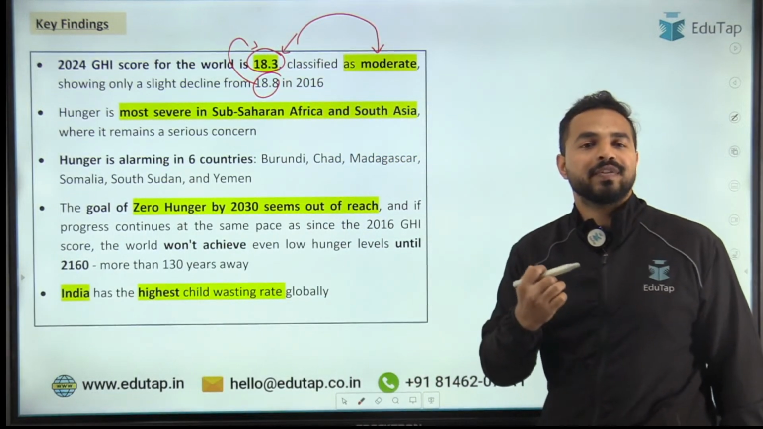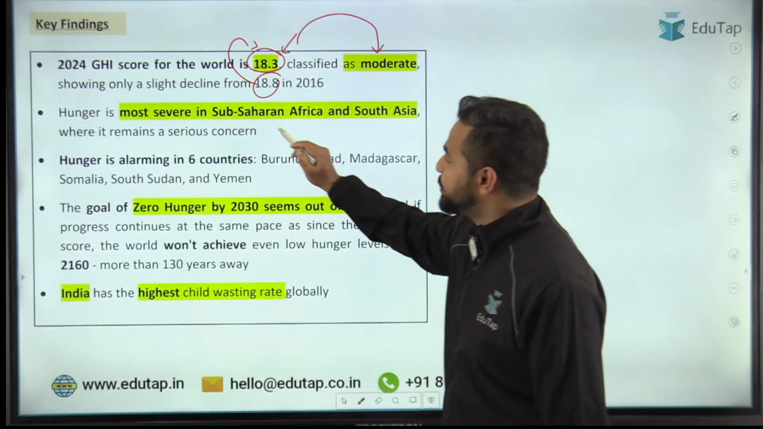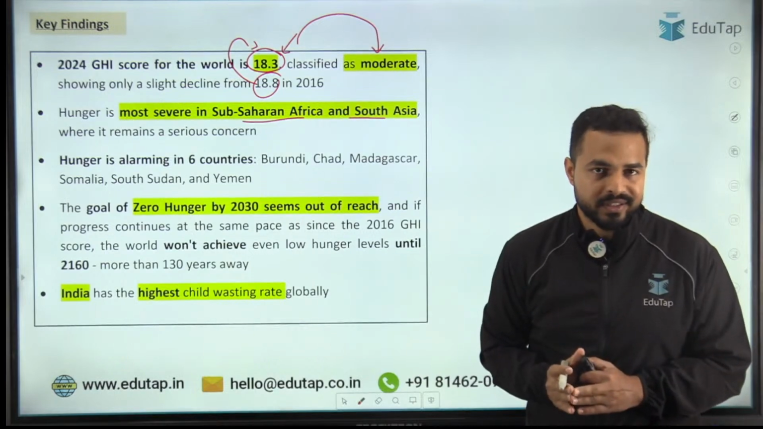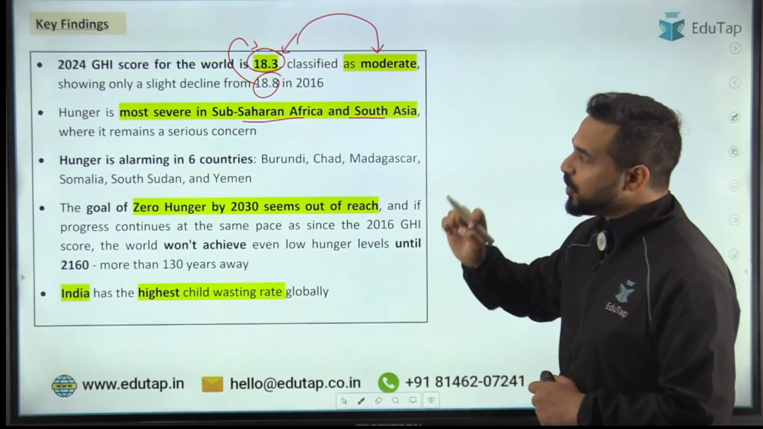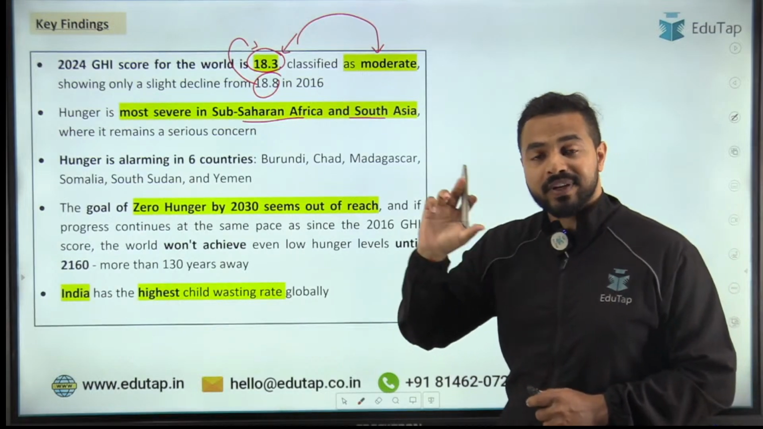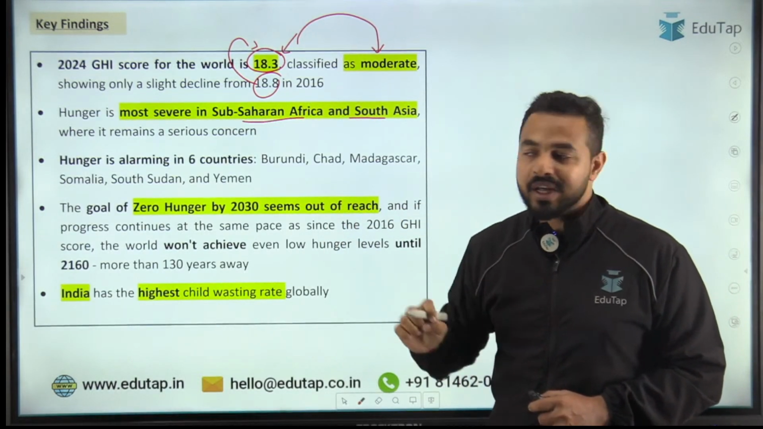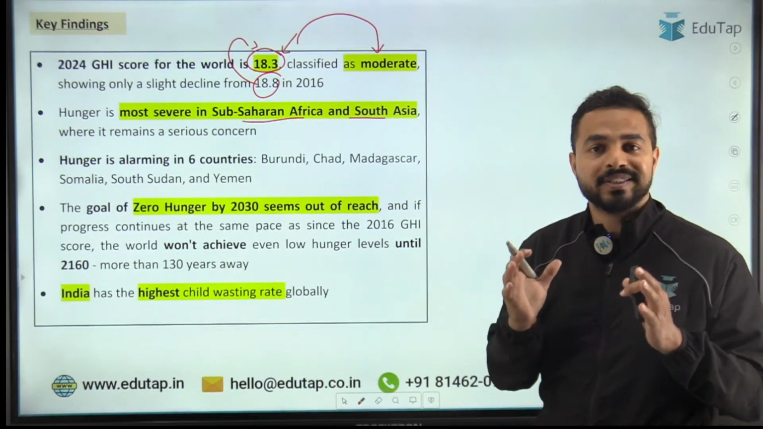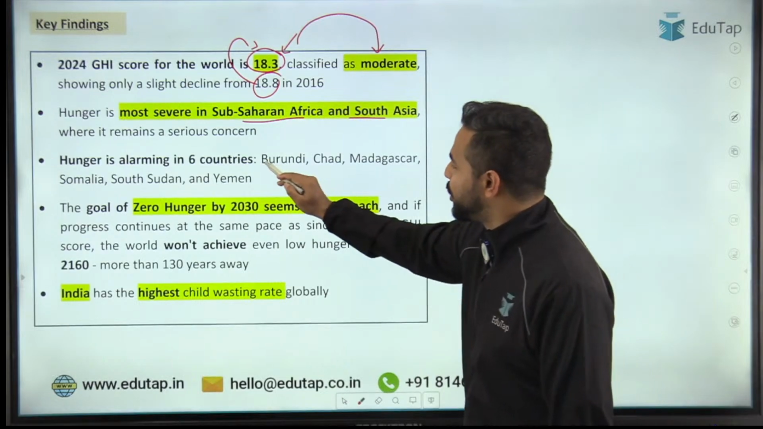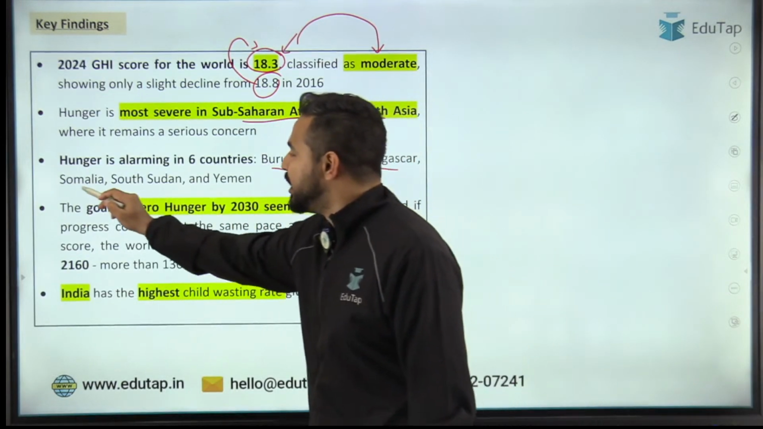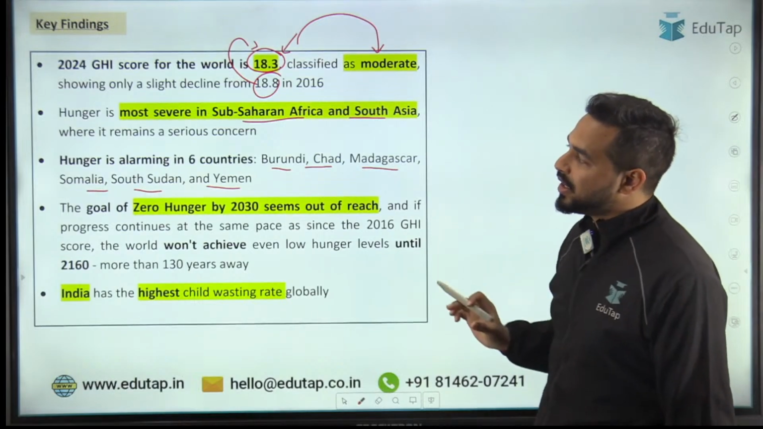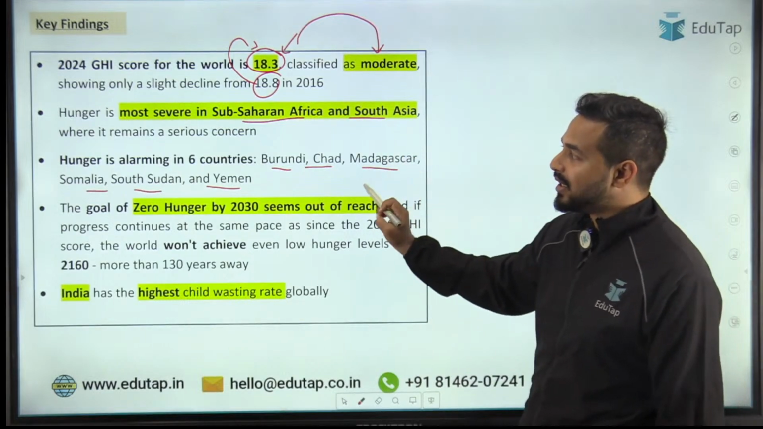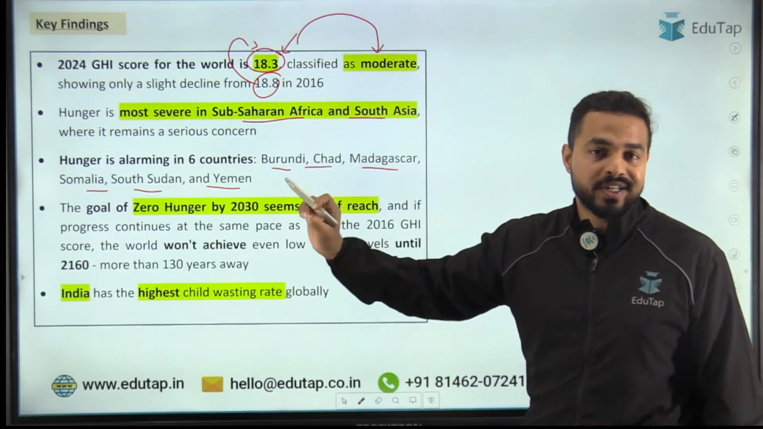जब हम बात करते हैं most severe regions across the world, it includes Sub-Saharan Africa and South Asia, where hunger really remains a very serious concern for the nations. And when we talk about this particular report, guys, even in the first headline that we have captured, it was mentioned that hunger is alarming in 6 countries. वो कौन सी 6 countries हैं? These 6 countries are Burundi, Chad, Madagascar, Somalia, South Sudan and Yemen. So ये 6 ऐसी countries हैं जिनको specifically notify किया है Global Hunger Index के अंदर that the situation of hunger in these countries is really alarming.